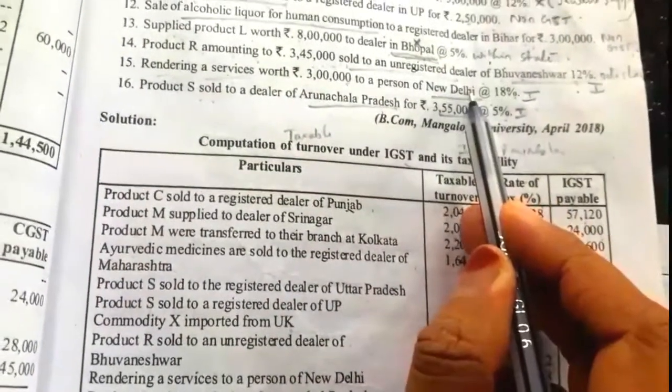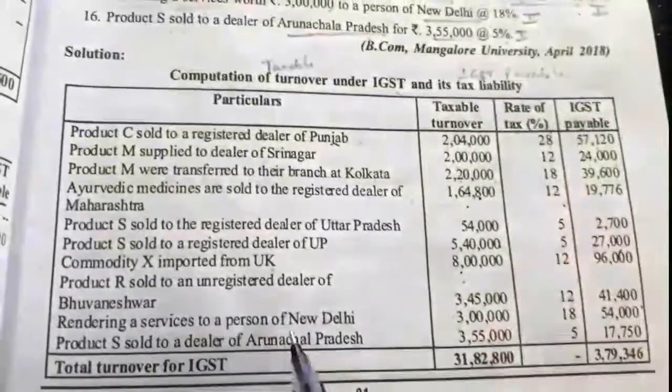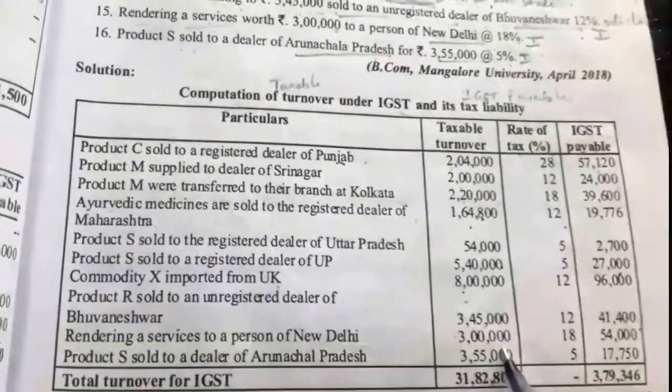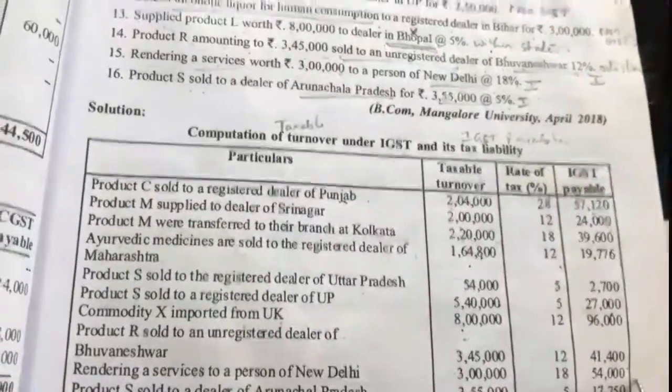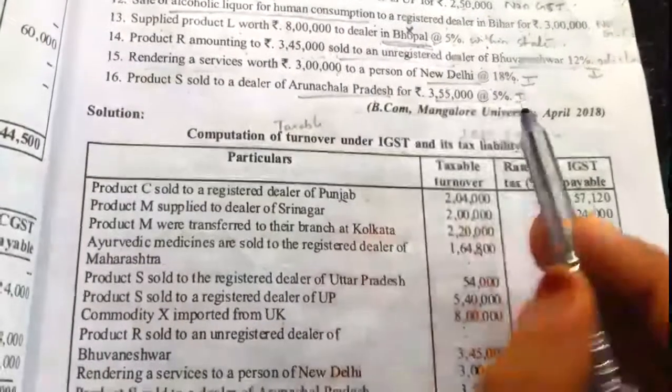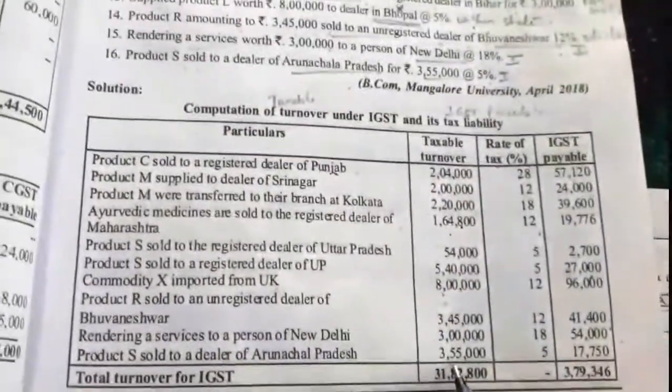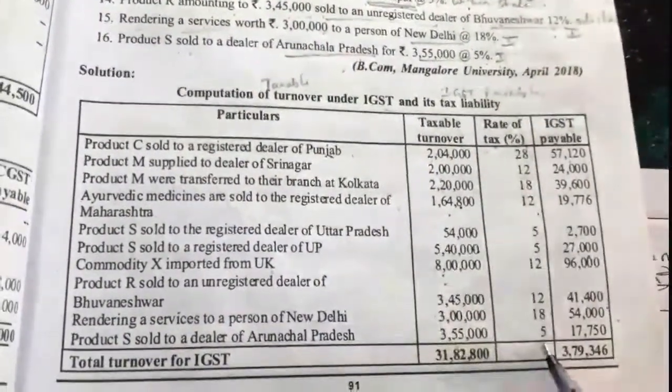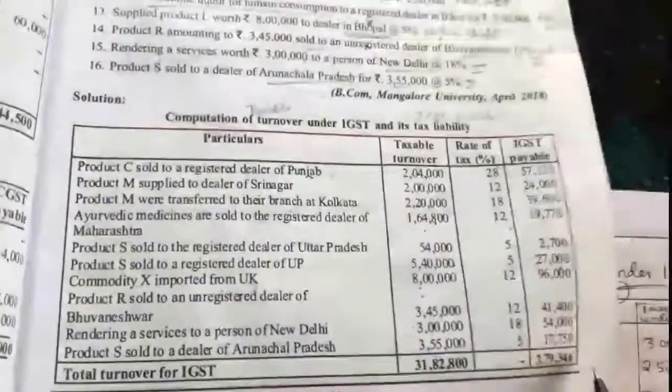It is interstate, so 3 lakh into 18% is 54,000. Then product sold to a dealer of Arunachal Pradesh, IGST will be levied. 3,55,000 is the turnover, on that 5% is 17,750. You don't write these points separately; write them in the order of the question.